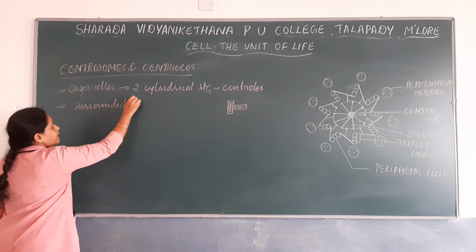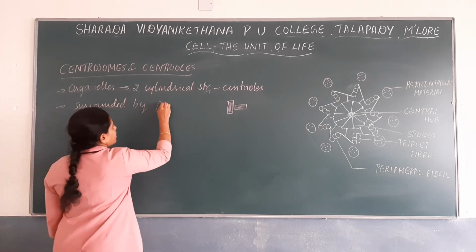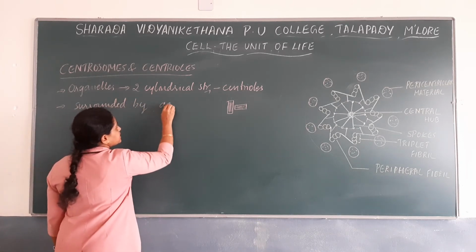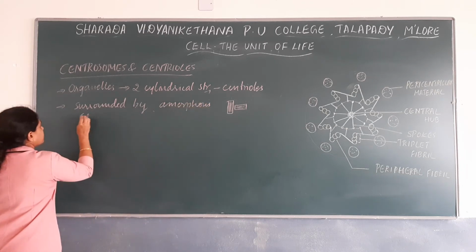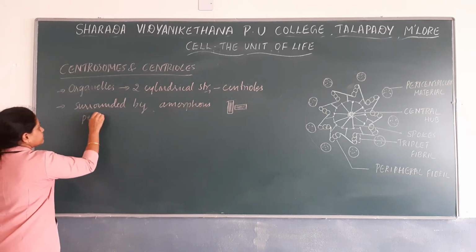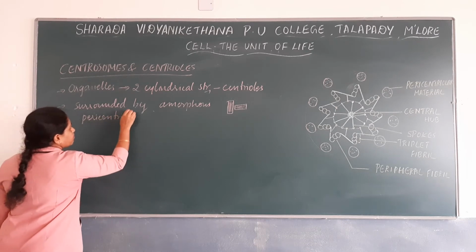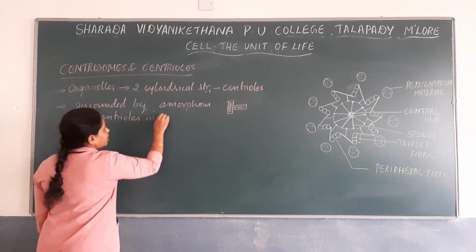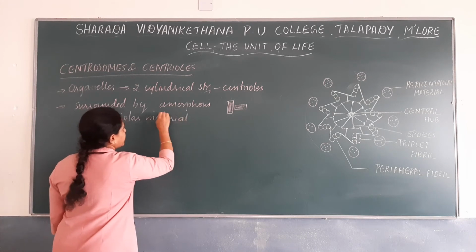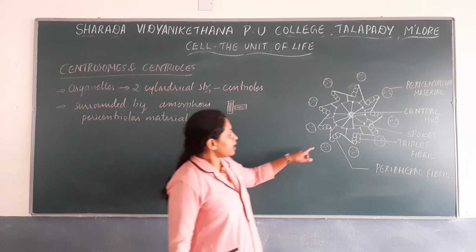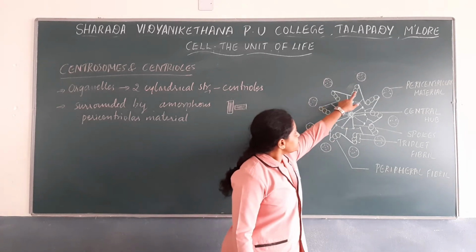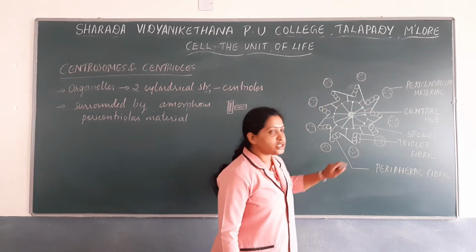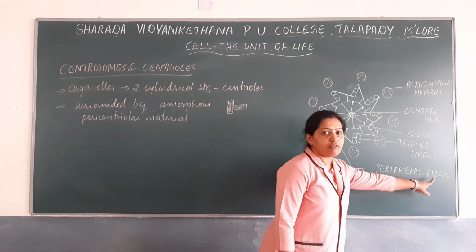They are surrounded by amorphous pericentriolar material. And they are made up of 9 evenly spaced tubules or structures known as peripheral fibrils.